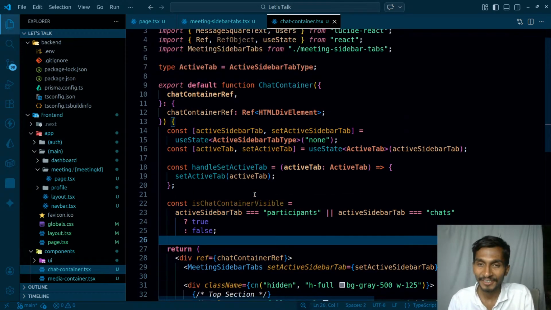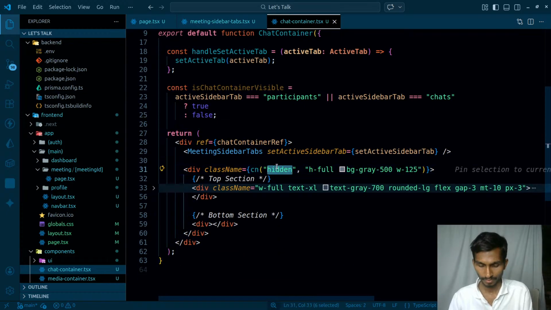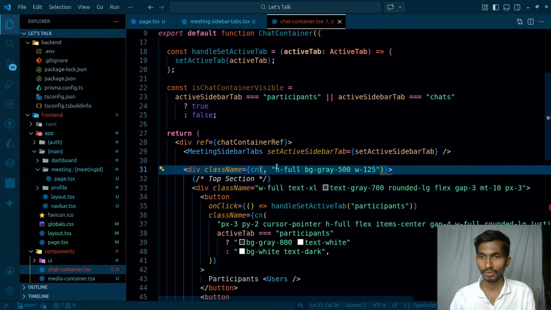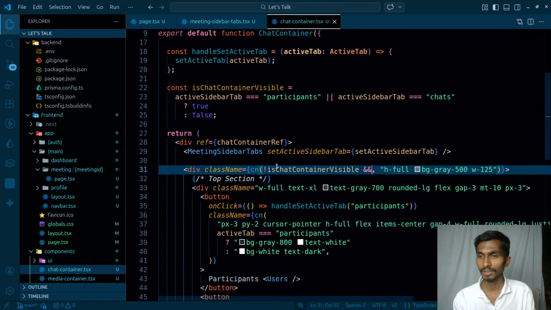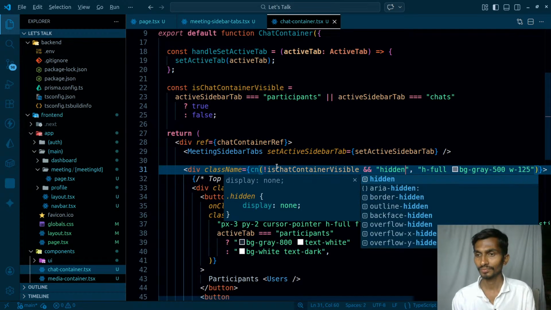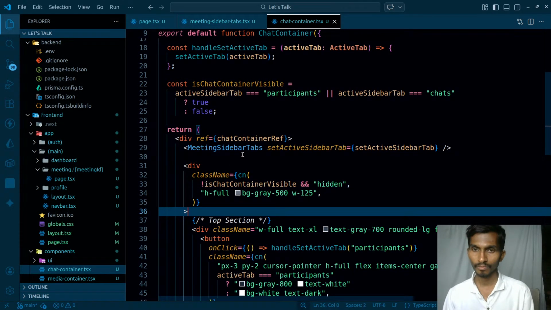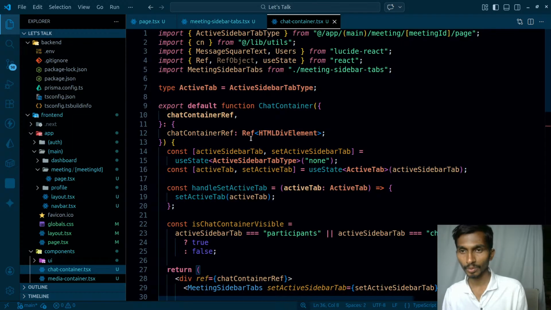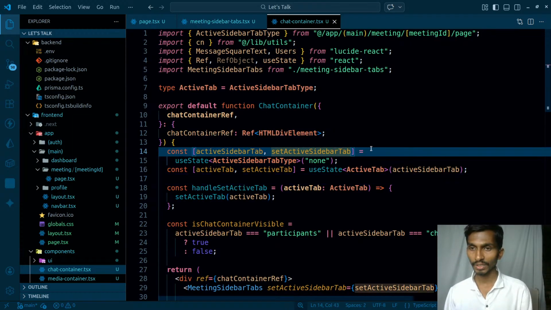Okay, and now the decision is going to depend. So if not is chat container visible, in that case I'm going to make it hidden, just like this. And coming back to this one, let's see what happens here from the beginning. Inside chat container I have this active sidebar and set active sidebar.